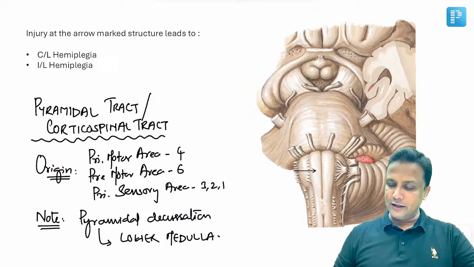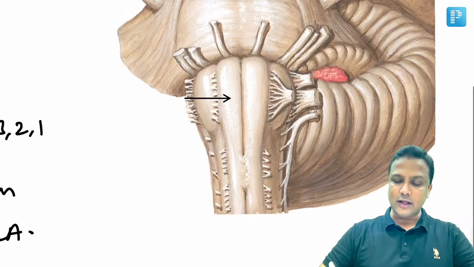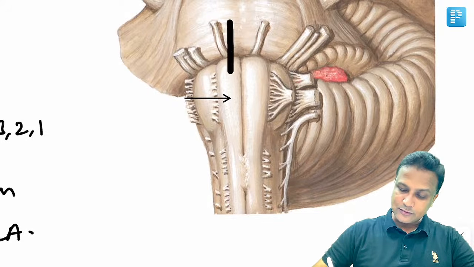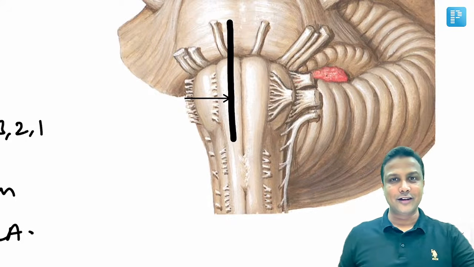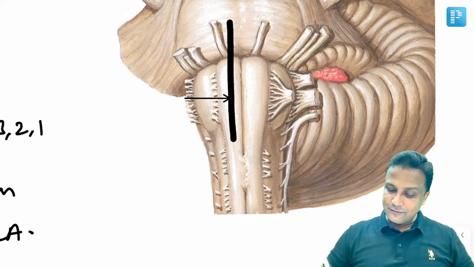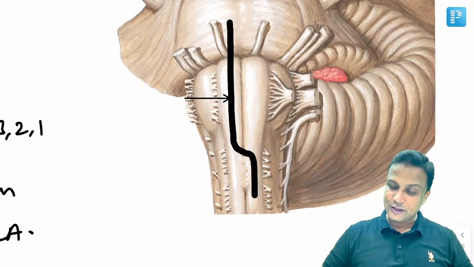अभी मैंने आपको बताया ये जो elevation होता है, इस elevation को हम कहते हैं pyramid. Why is this elevation referred to as pyramid? Because the pyramidal tract is going to pass from here. It's a descending tract. The corticospinal tract is going to pass from there. And after passing from here, 90% of the fibers are going to cross to the other side. You're able to appreciate the crossing also.